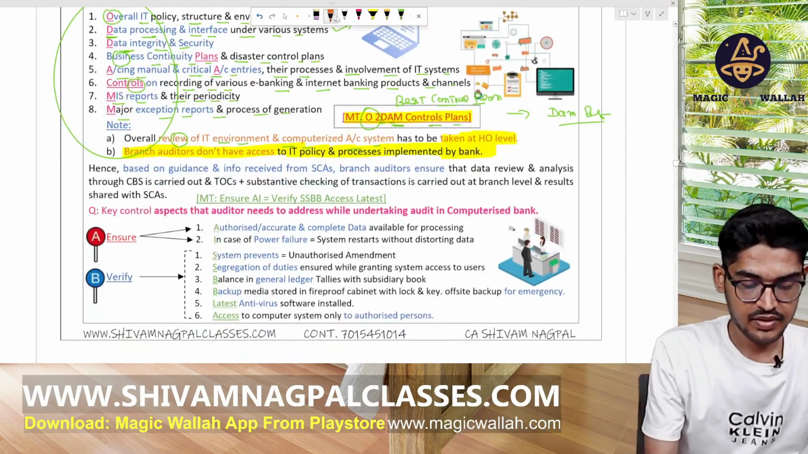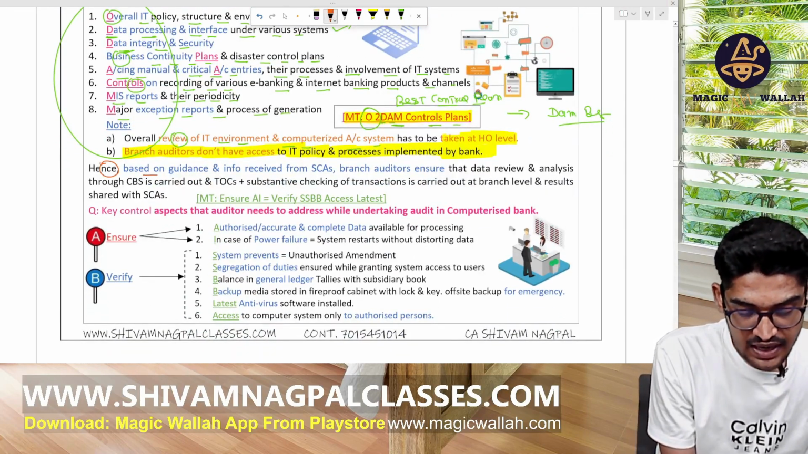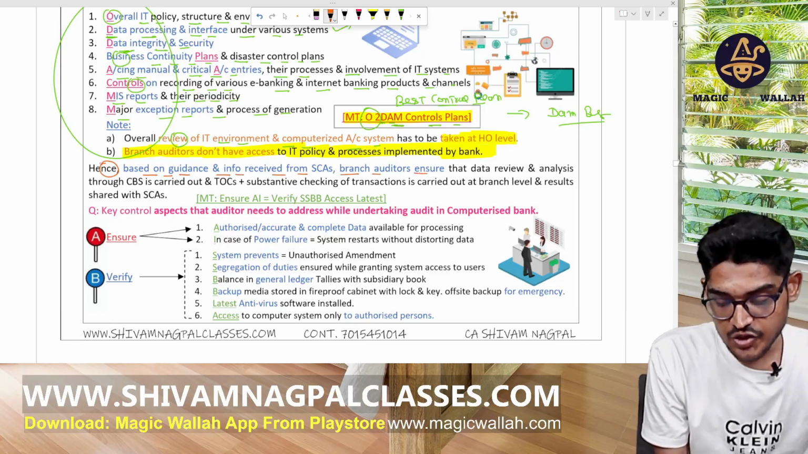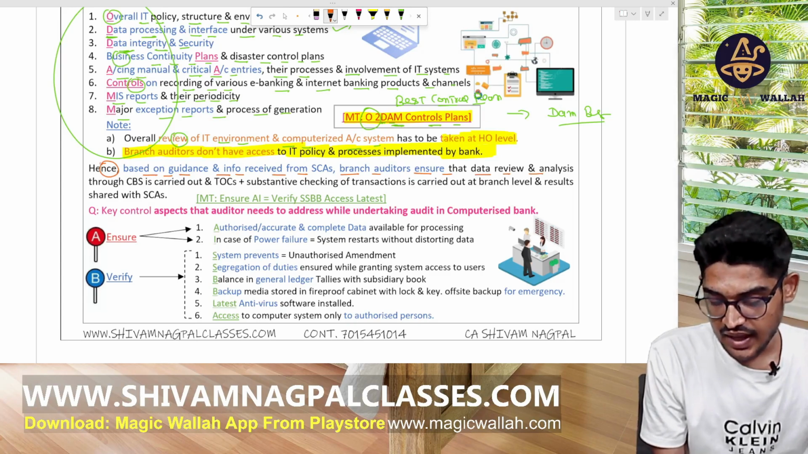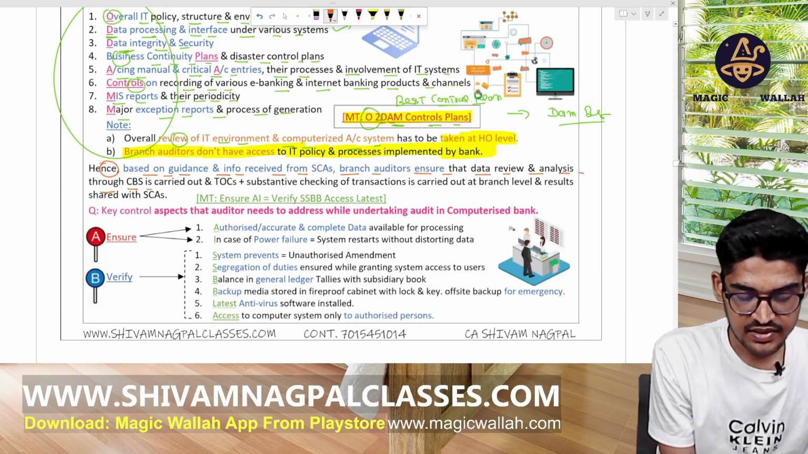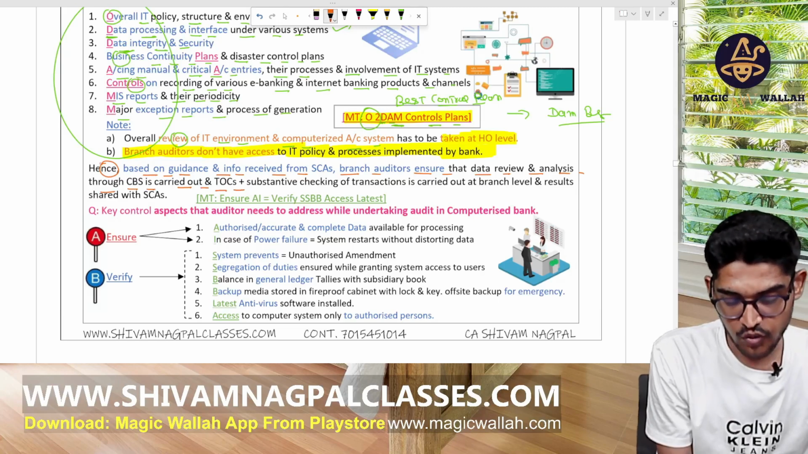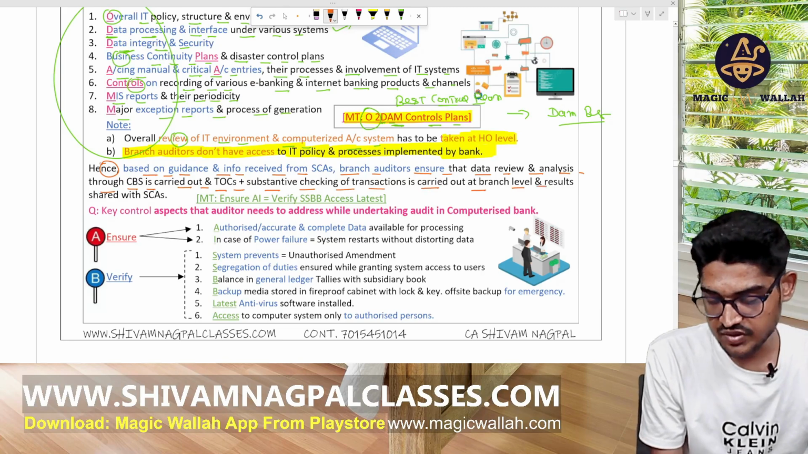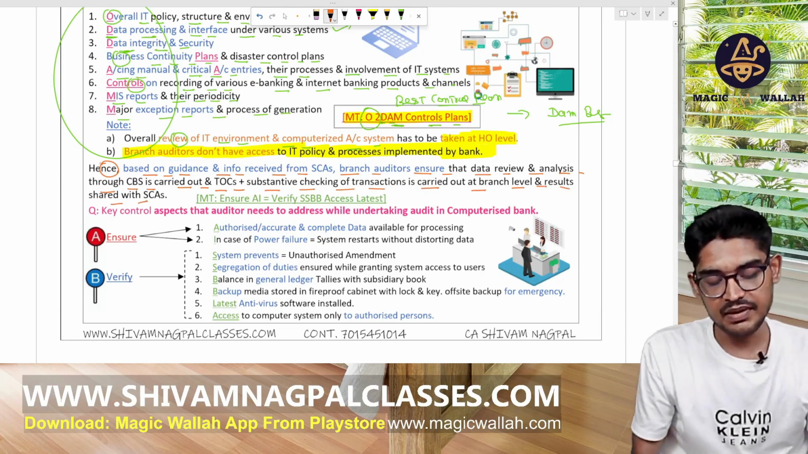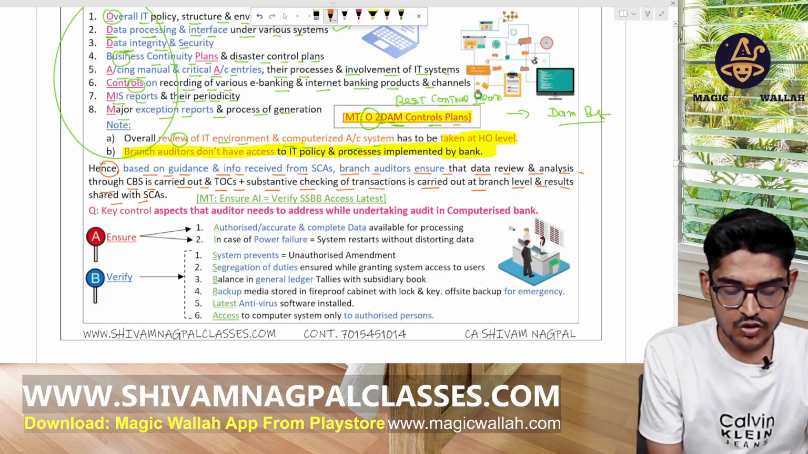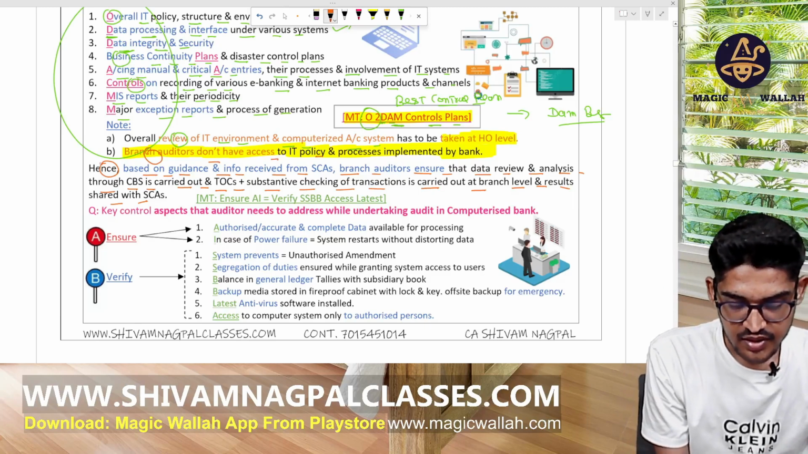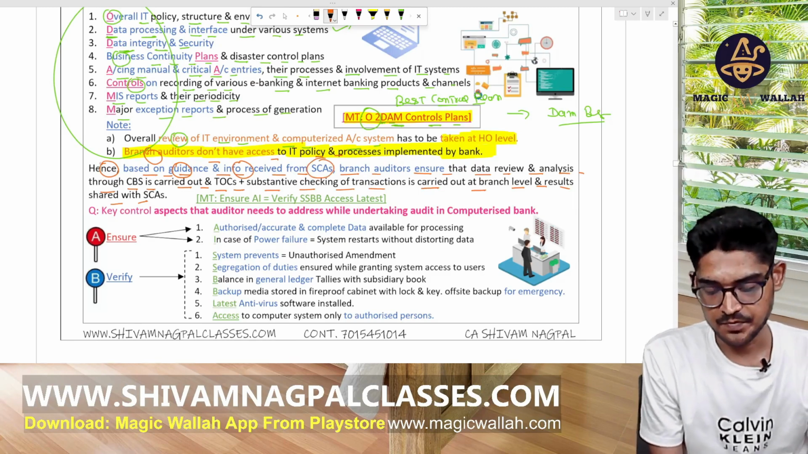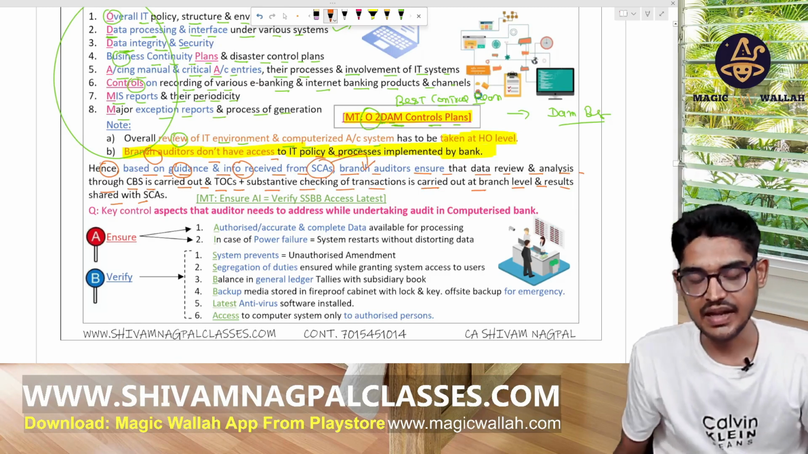Hence, based on the guidance and the information received from the SCA, the branch auditor assures that the data review and analysis through the CBS is carried out, plus test of controls and checking of transactions is carried out at the branch level, and the result is shared with the SCA. Simply put, the branch auditor does not have access to the IT policy. They receive the guidance and information from the SCA, the statutory central auditor, then conduct their work accordingly.